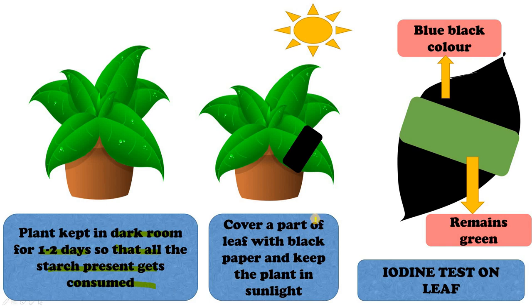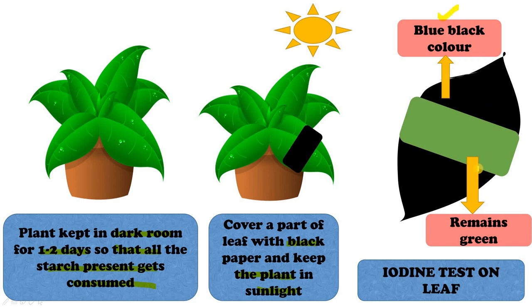Alright. After that, cover a part of a leaf with black paper like this and keep this plant in sunlight. Then you will perform the same iodine test on this leaf. You will notice that the part of the leaf which was covered by the black paper remains green after the iodine test, and the other part which was not covered by the paper turns blue-black.